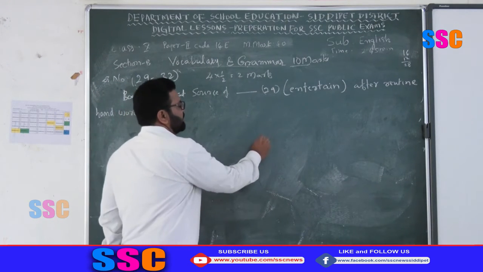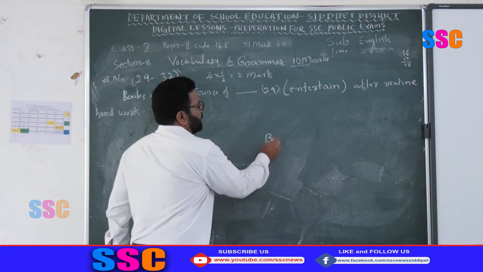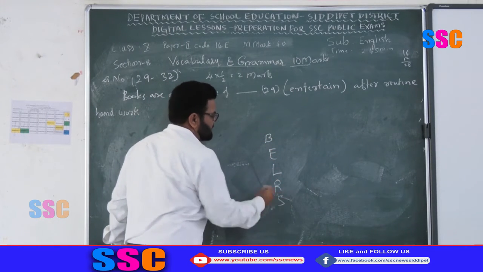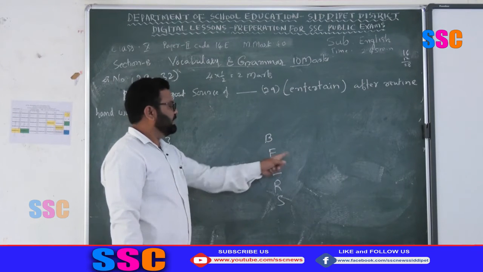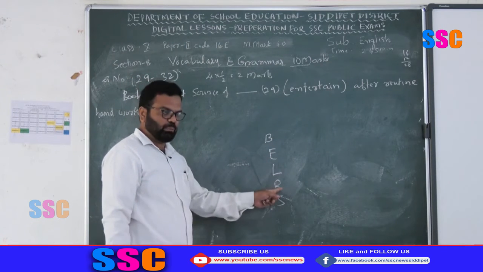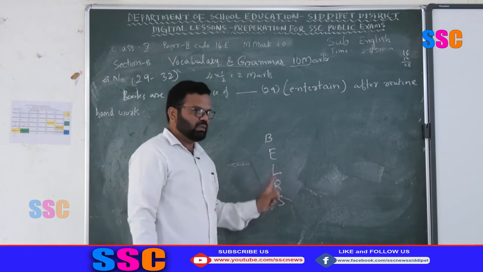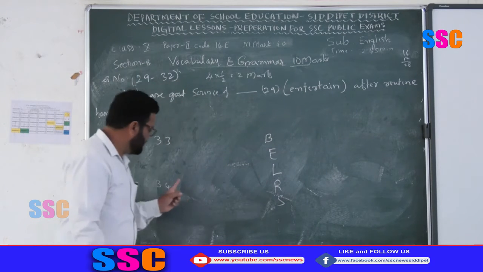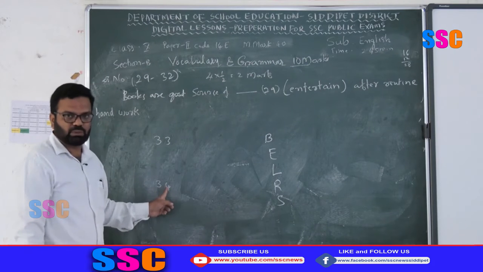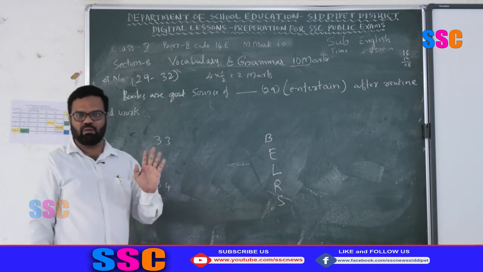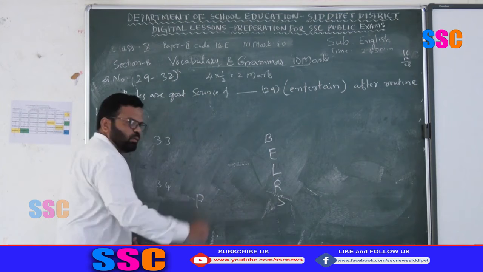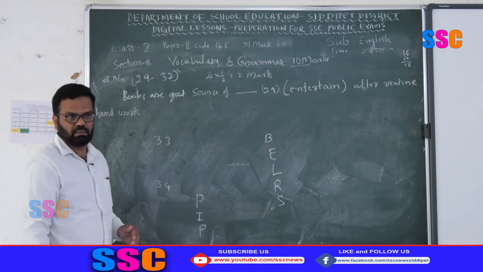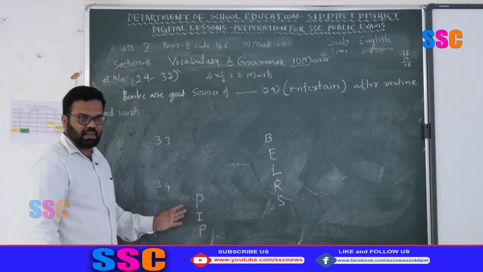What are the major discourses? BLRS: biography, essay, letter, report or news report, then speech script. You have to practice. Then in minor discourse, the last question, the 34th question, you don't have an option. The poster, invitation, profile. You have to write answers.